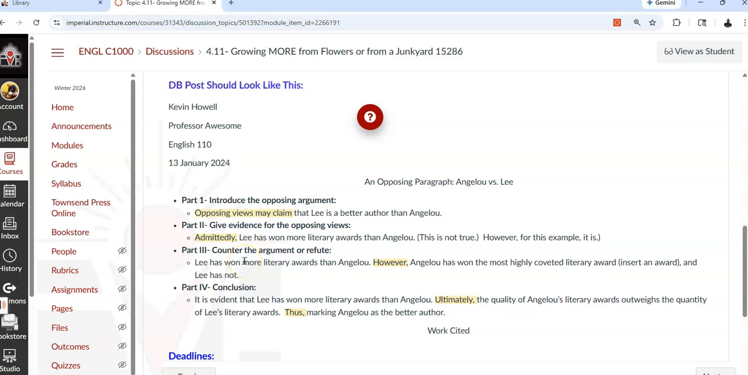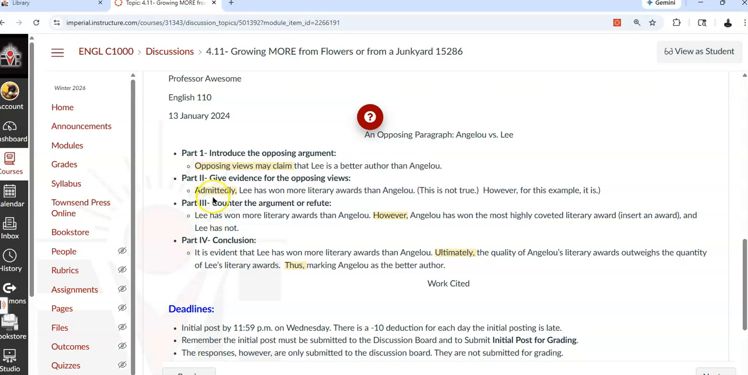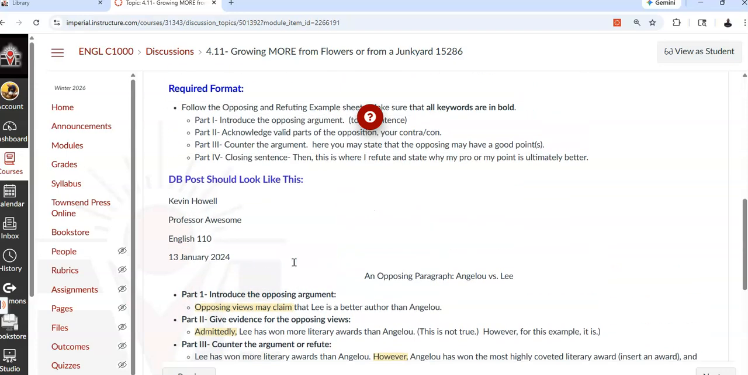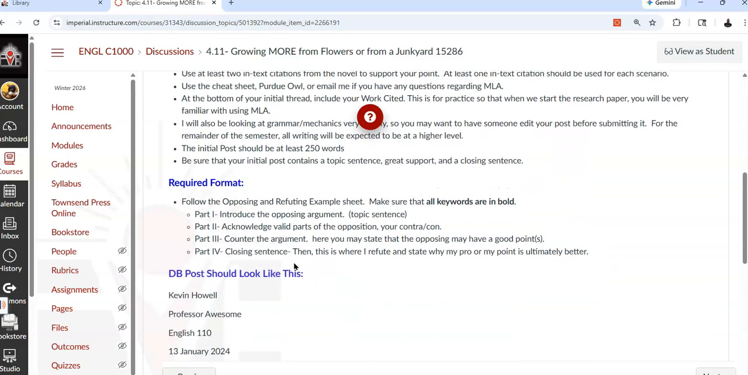Then you want to counter that argument or spin it back or refute it. You know what? Lee has won more literary awards than Angelou. However, Angelou has won the most highly coveted literary award. So now I'm refuting or spinning it back to my side, which is Angelou. And then you want to have a conclusion. Notice that I highlighted the key words, and you'll see these keywords in the document, in the quizzes, in those videos, and I suggest that you make copies of those and keep them. All right? So this will make more sense once you go through it.